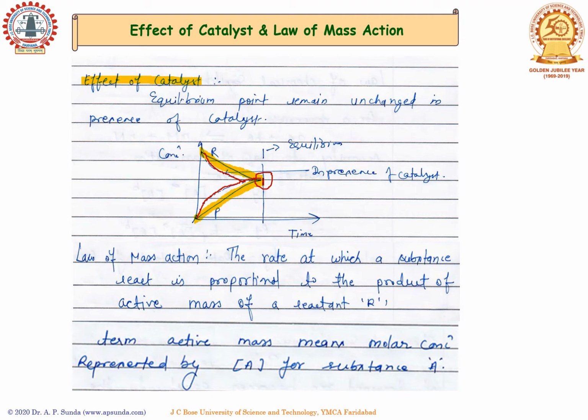Now, what is the law of mass action? The law of mass action can be expressed as: the rate at which a substance reacts is proportional to the product of the active mass of that reactant. Let's say we have a particular substance A. Active mass can be represented in terms of square brackets, which represents molar concentration.